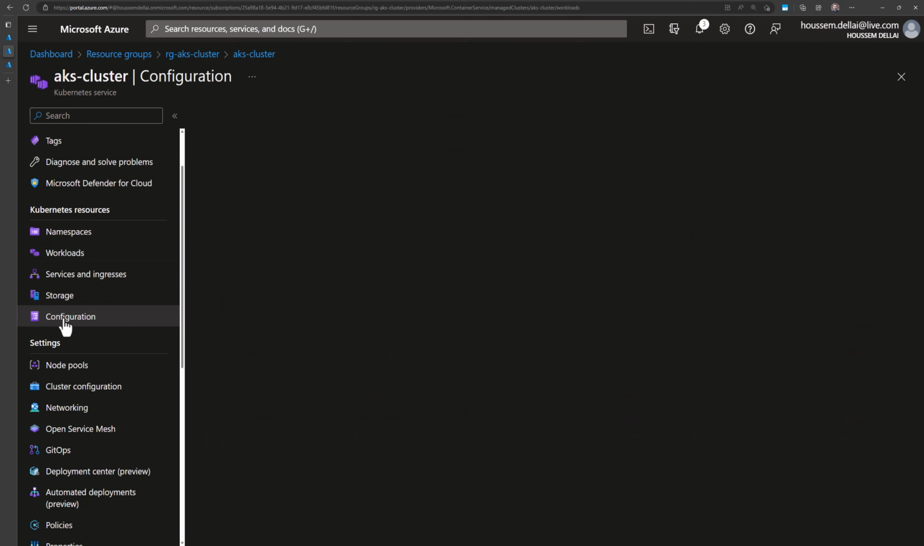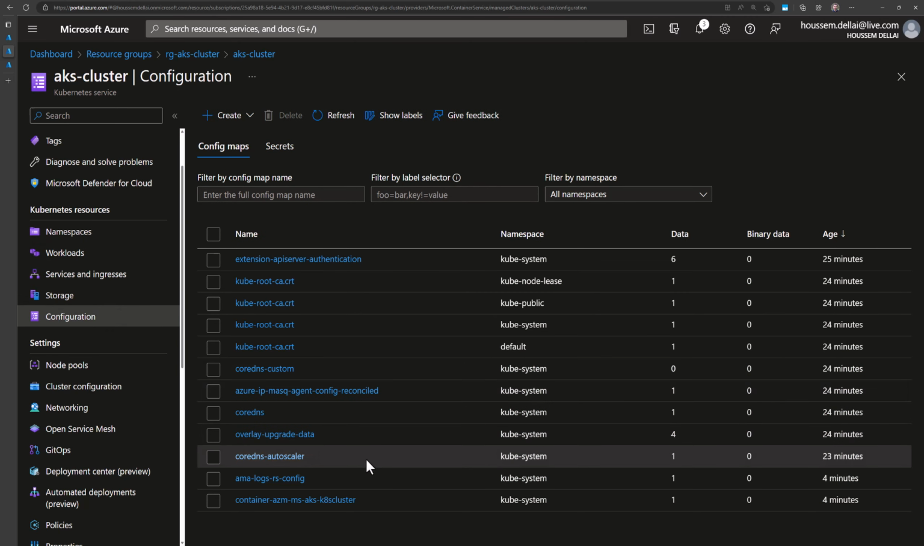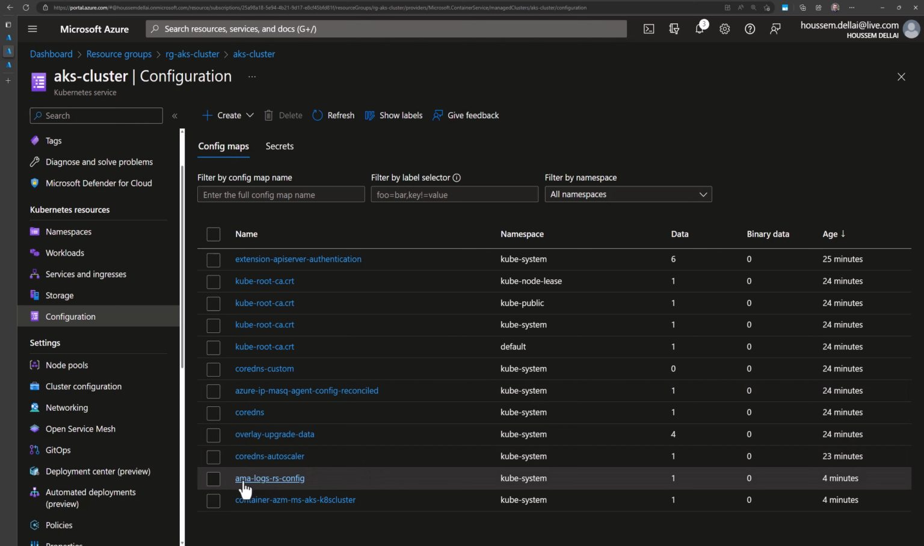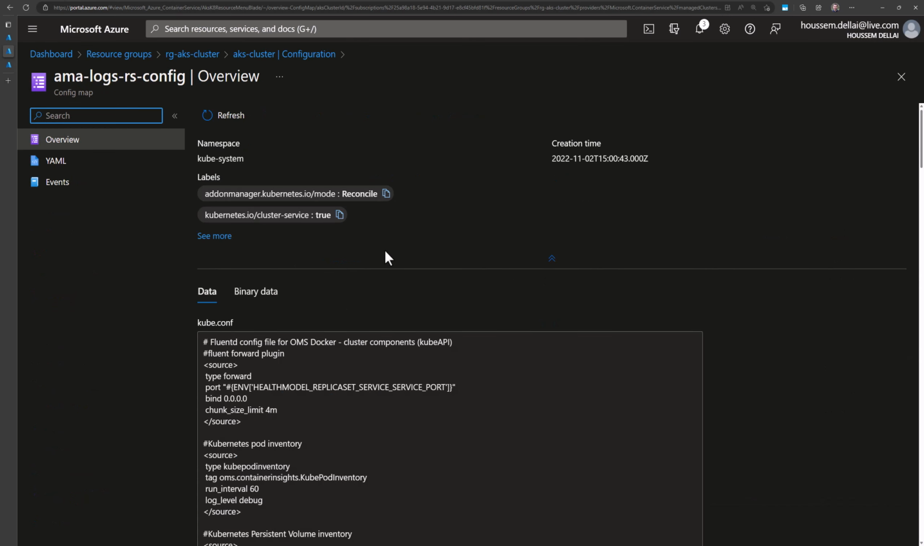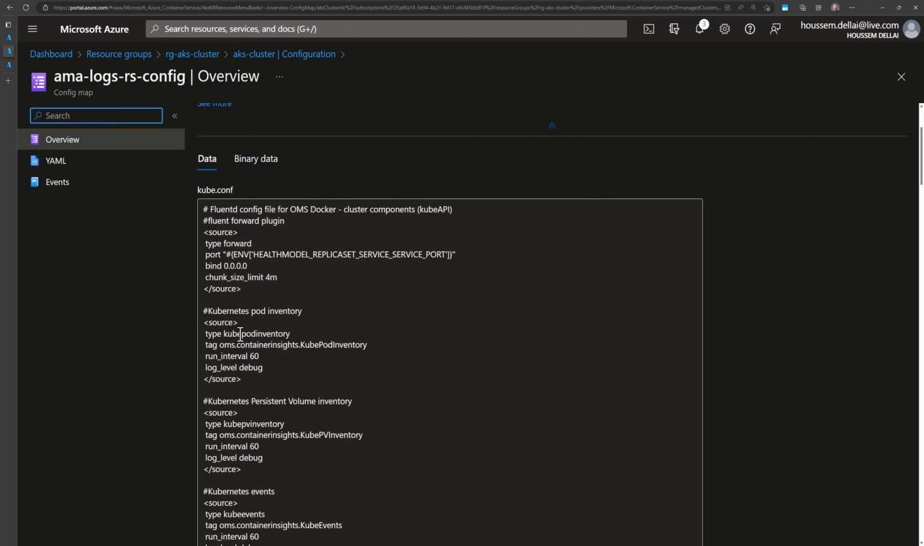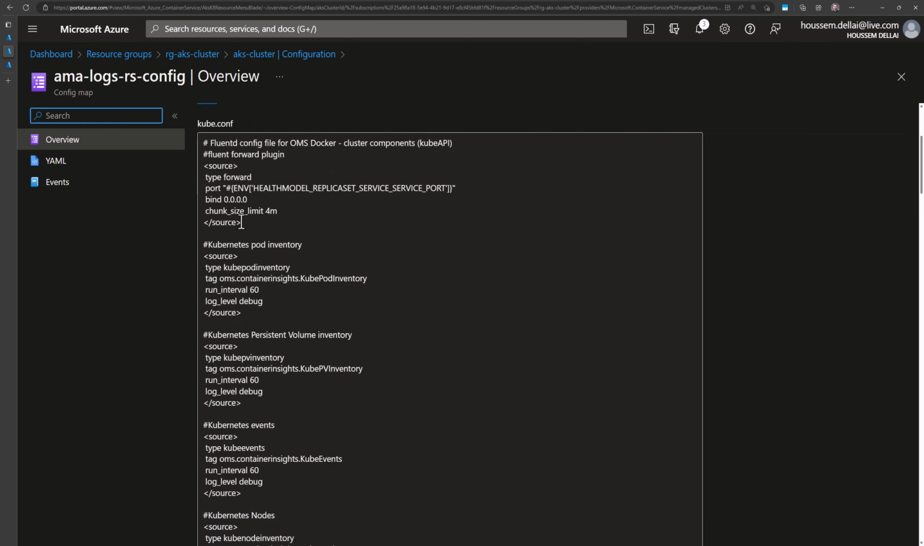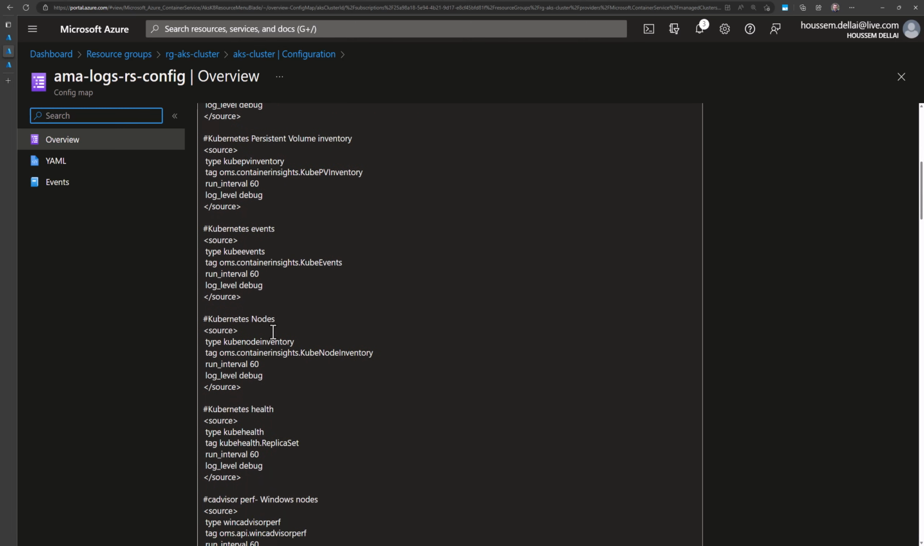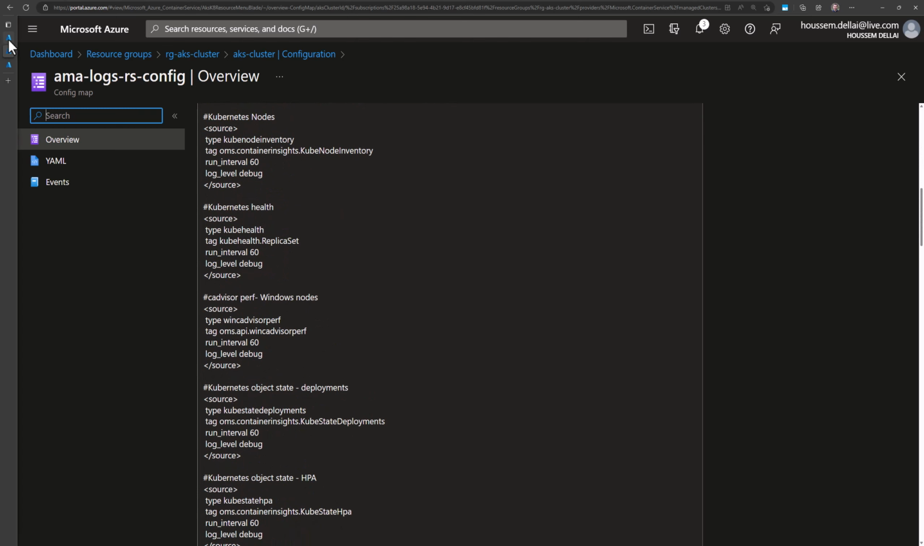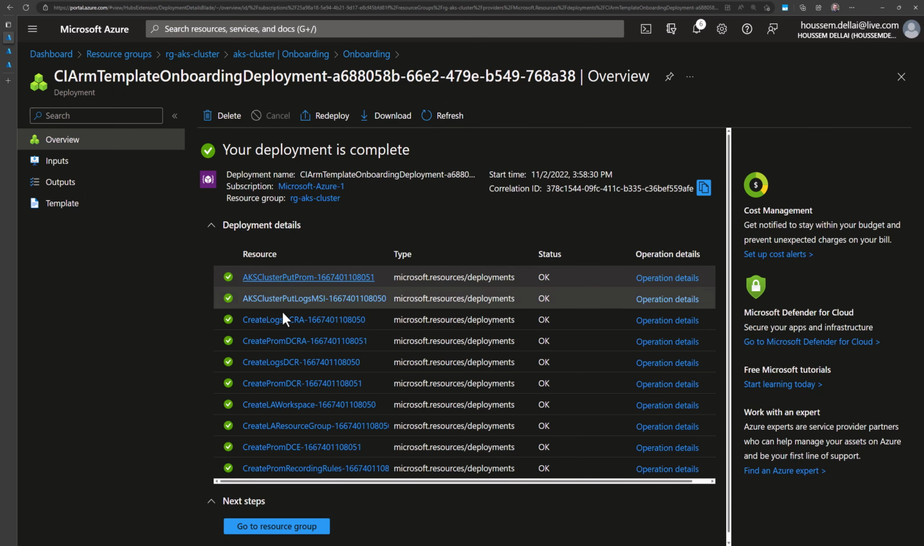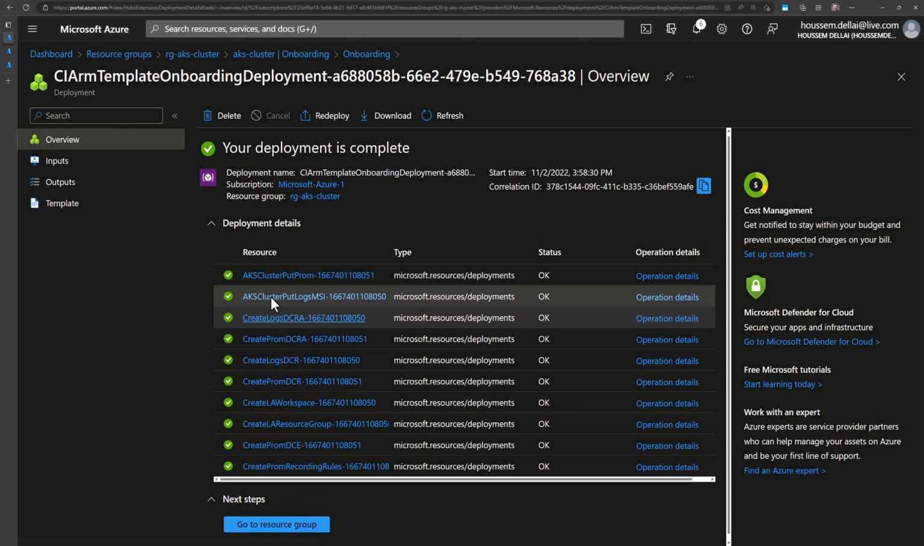In addition to that, a configuration has also been created. We see here the AMA Azure Monitor Agent logs rs config, created in order to manage the configuration of the monitoring agent. Here we have a cube.conf file that will configure how the agent should forward and filter the data based on those annotations. Great. Now, if I go back to the deployment, we can see that the deployment finished successfully.